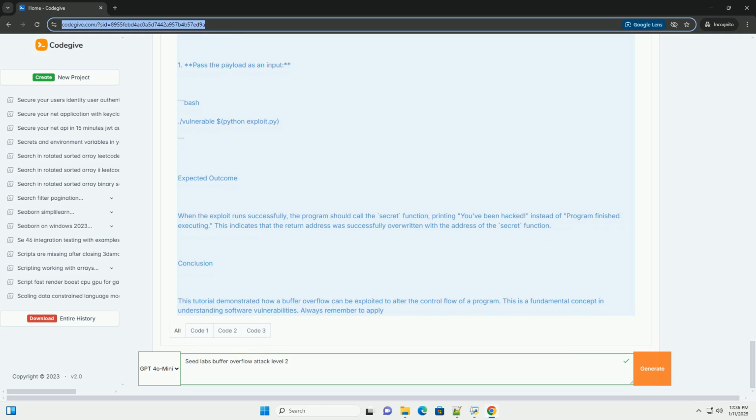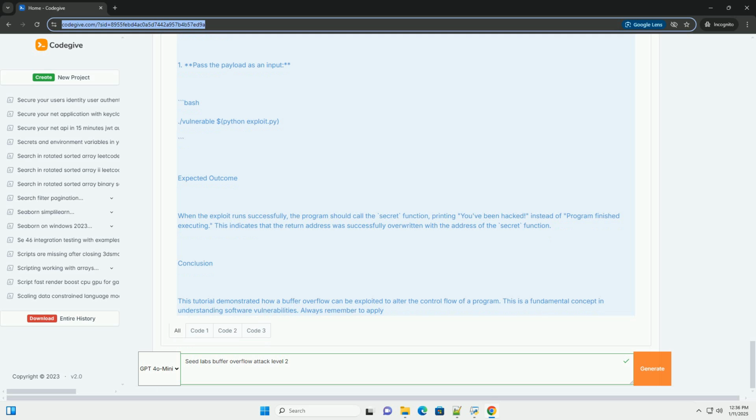Prerequisites: 1. Basic understanding of C/C++ programming. 2. Familiarity with concepts like buffers, stack, and memory layout. 3. A Linux environment, or a compatible virtual machine, with GCC compiler installed. 4. Basic knowledge of using a debugger like GDB.